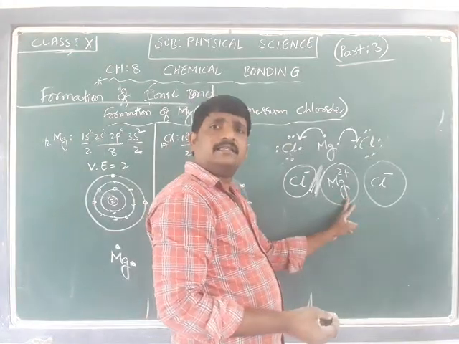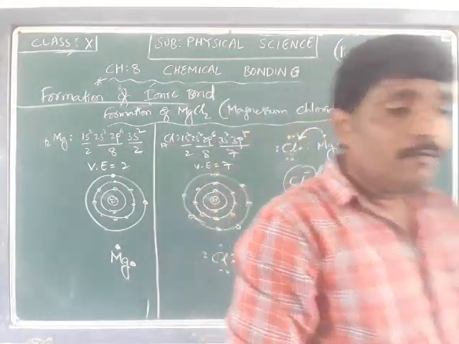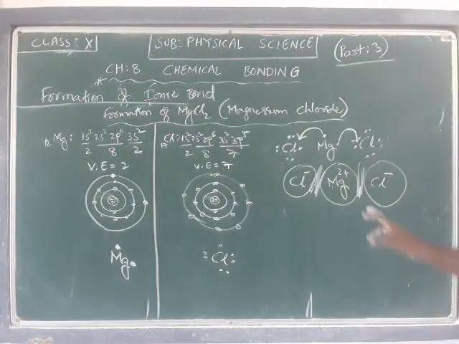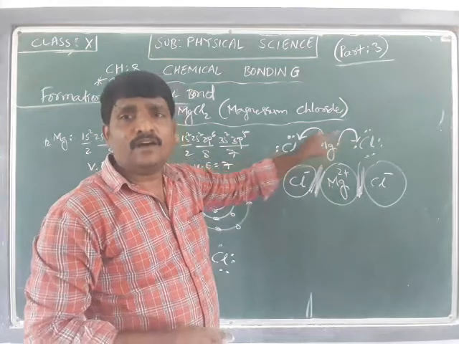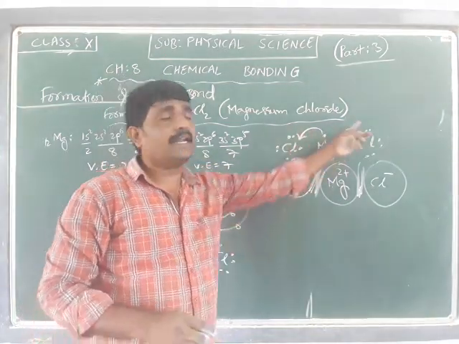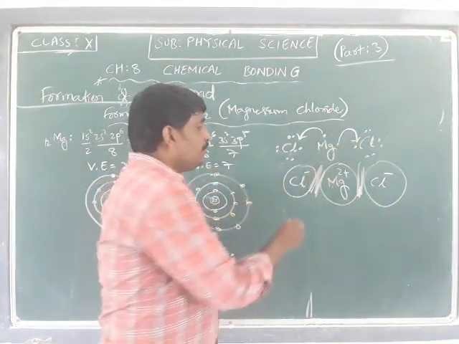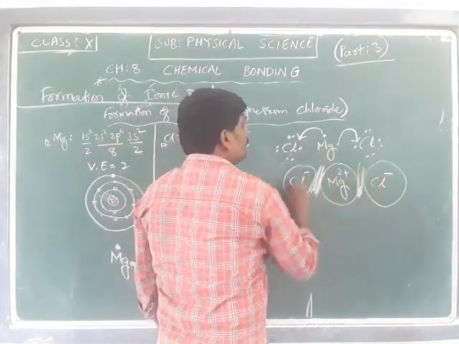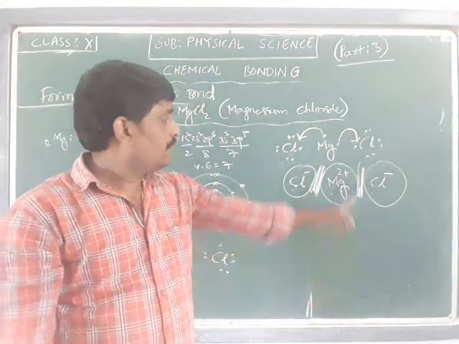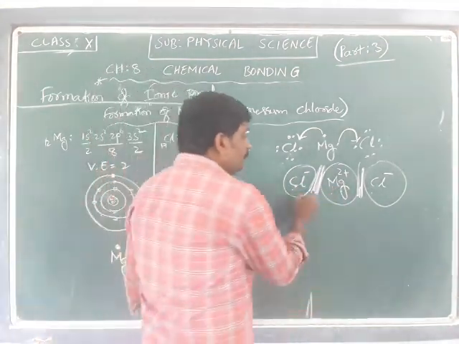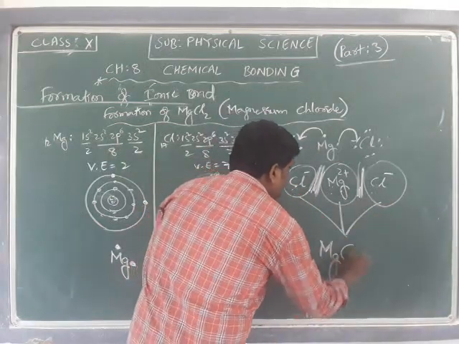Due to the transfer of 2 electrons, 2 chlorines are required to accept them from the magnesium, and we get the bond between 2 chlorine ions and one single magnesium ion. Due to this bond we get magnesium chloride, MgCl2.